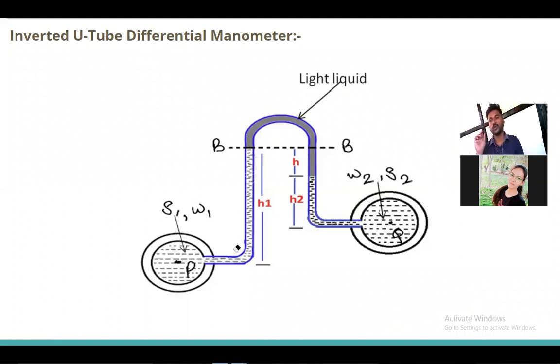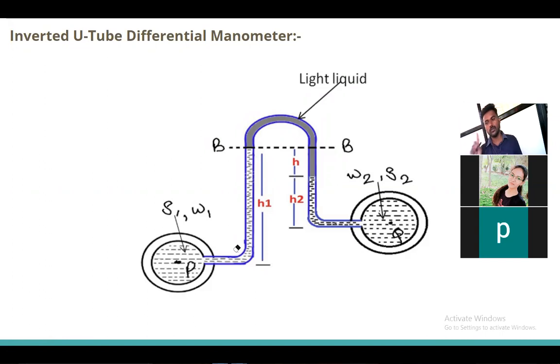So what you have to keep in mind, very important 2 points I will discuss now. First is what? The simple manometer will give pressure and a differential manometer will give pressure difference between 2 points in the pipe.